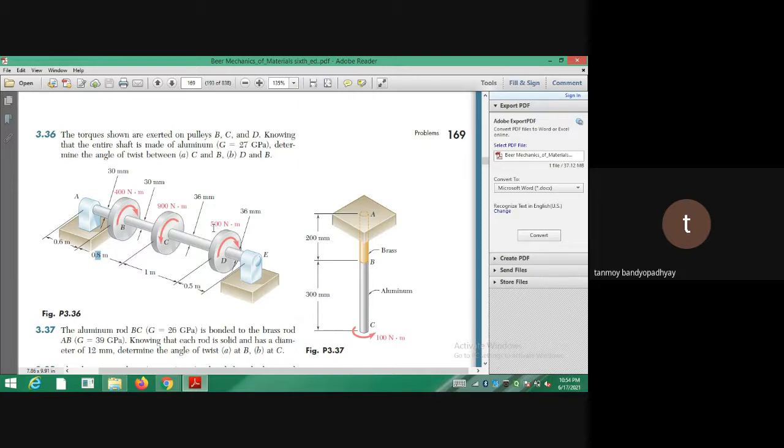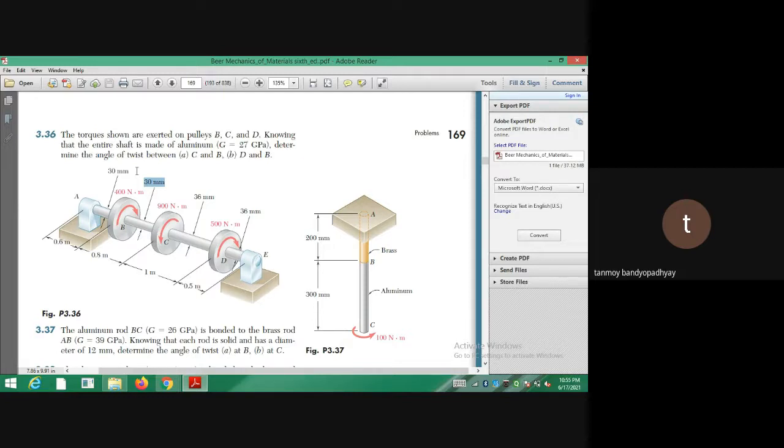TL by GJ. The torque is the same for the part AB and BC. So the length we have taken is for BC, and the diameter we have taken as 30. It is the same for both actually. So since we have taken the length as 0.8, we have got the rotation for the part BC. B is moving actually. B is not a point which is fixed. Forget about AB. There is no point in calculating AB. We were not asked to calculate that.